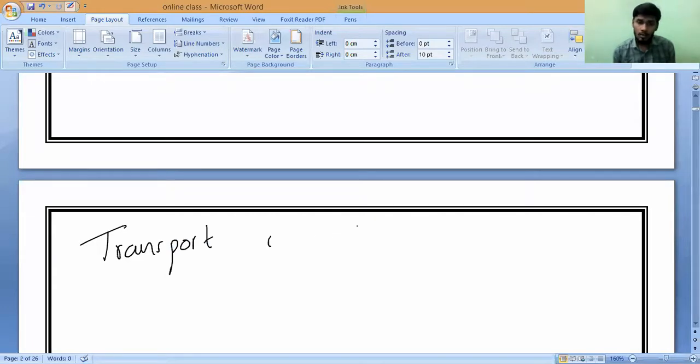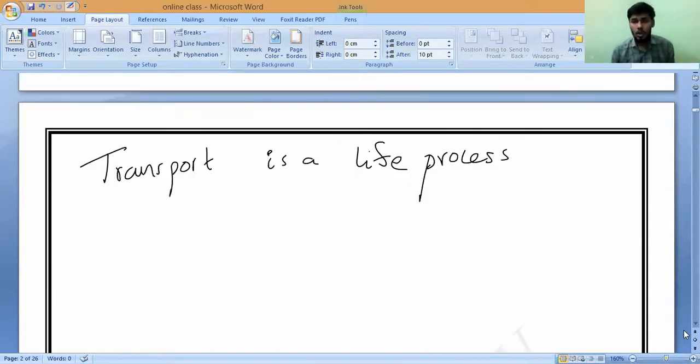Transport is a life process. All of you write it. If you are learning, you have to make notes. That is what I will say. Transport is a life process in which a substance is absorbed.